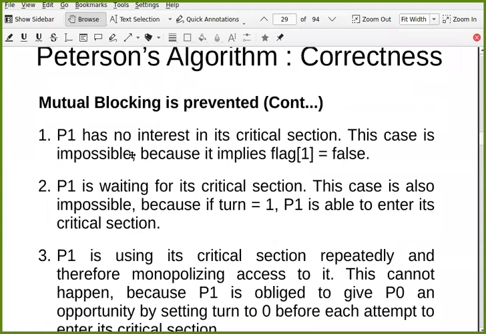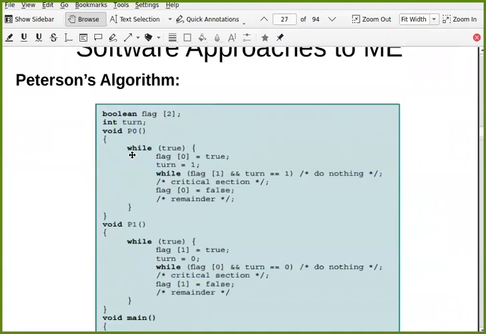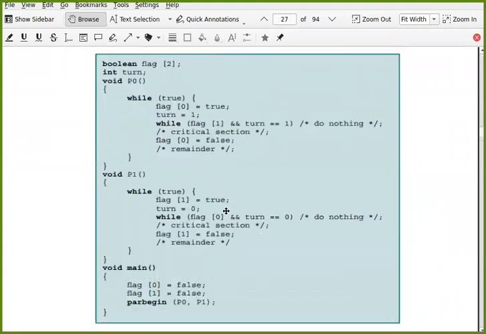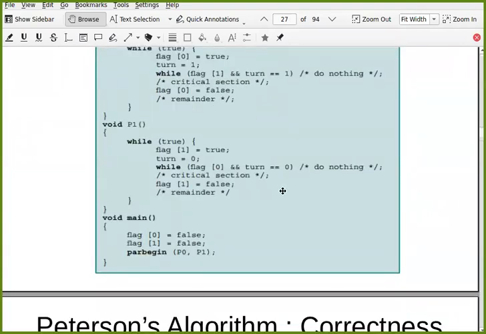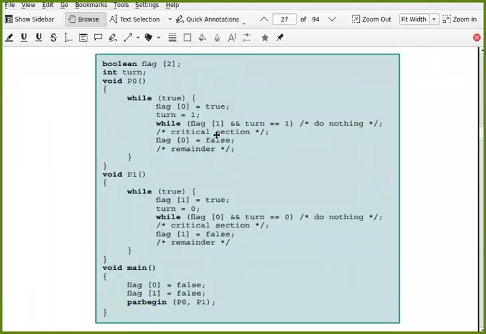Let's say P1 has no interest in its critical section. If P1 has no interest in critical section, flag 1 can never be 1. So that is not a possible case because right now we are blocked here. Flag 1 is 1 and turn is also 1 that we have set.